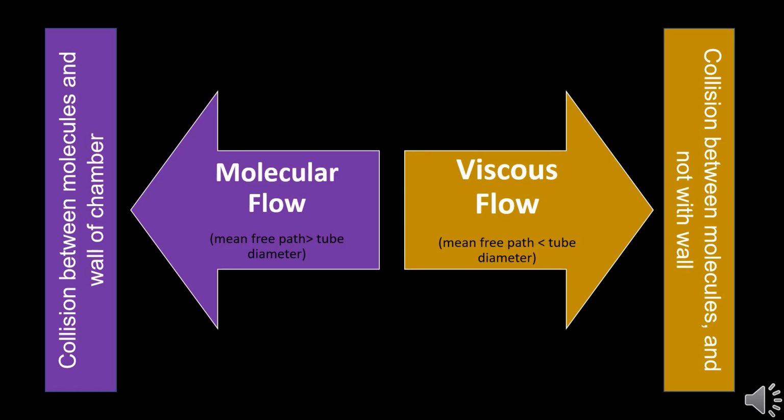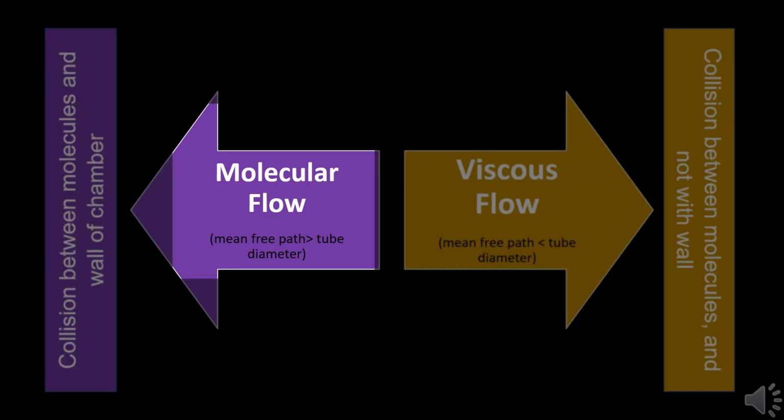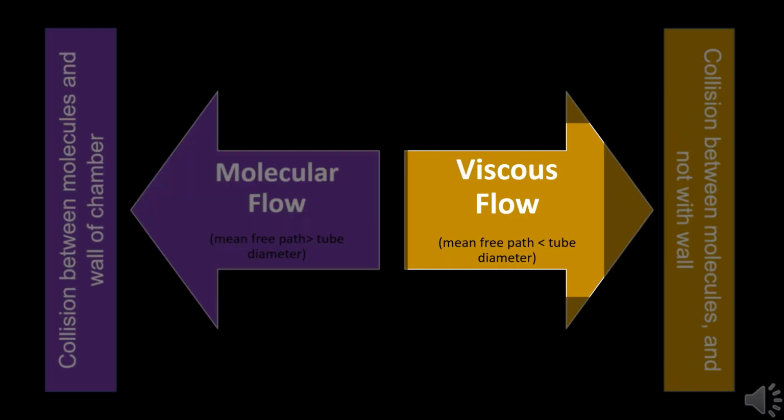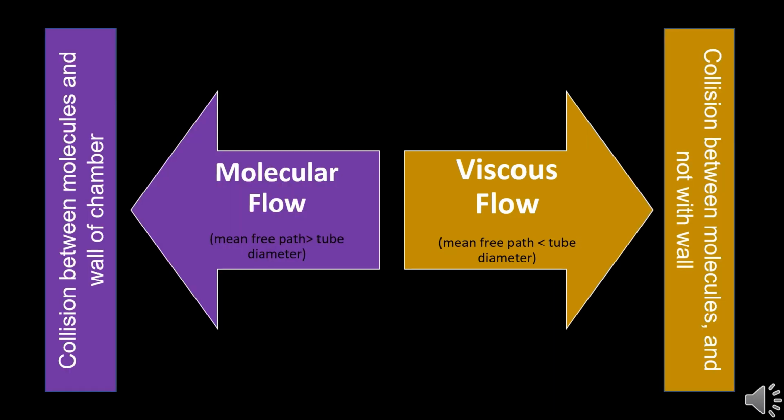After insertion of the sample into the inlet chamber, two different kinds of flow are possible. One is molecular and another one is viscous flow. Usually molecular flow is observed, where collision between molecules and walls occurs. In this case, the mean free path needs to be higher than the tube diameter. But in case of viscous flow, the mean free path is less than the tube diameter, and in this case collision takes place only between molecules but not between molecule and wall. This viscous flow is only needed for isotopic studies.